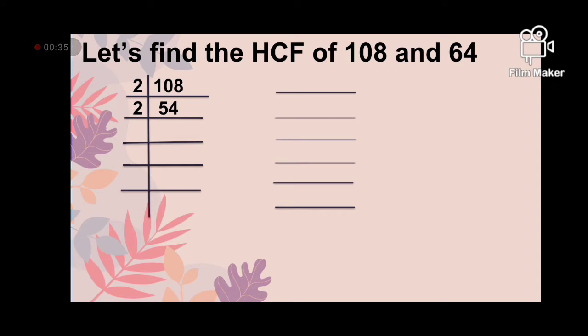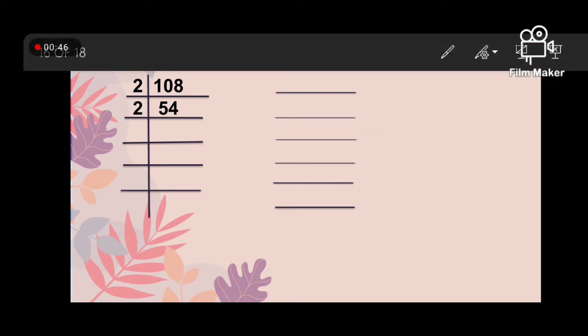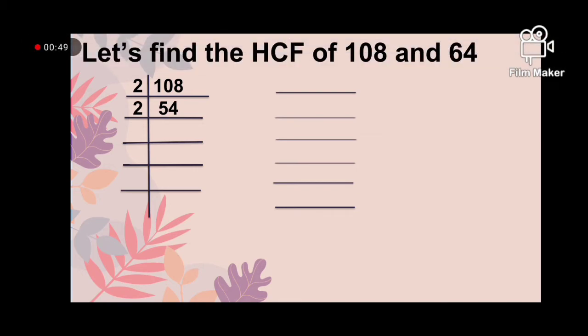2 5s are 10, 2 4s are 8. 2 54s are 108. 54 again is an even number, so we will divide it by 2 again and we will get 27. 2 27s are 54. Now 27 is an odd number, so we will take the next prime number, that is 3. 3 9s are 27, 3 3s are 9 and 3 1s are 3.